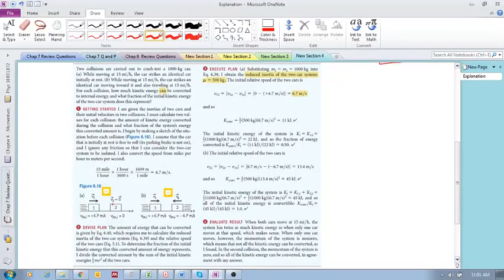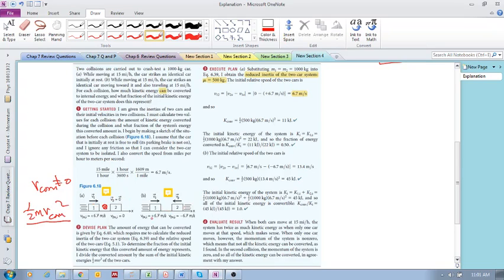Look at these two examples. You've got one object moving with a certain velocity, the other one with a 0 velocity. In this case, you can see that it's got a center of mass that is moving. The velocity of the center of mass is non-zero. So you're going to have a half m v center of mass squared, a non-convertible kinetic energy, and then you'll also have a convertible component.